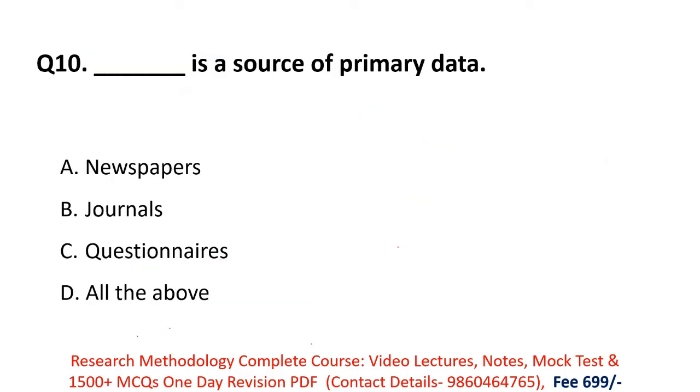Next, dash is a source of primary data. Remember, in research there are two types of data: primary data and secondary data. So what is primary data? Primary data means that while doing research, the researcher generates data by himself.